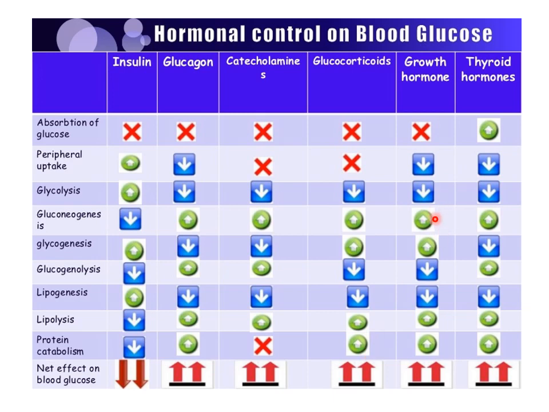Growth hormone increases gluconeogenesis, glycogenesis, lipolysis and protein catabolism. Thyroid hormone increases absorption of glucose, then it causes gluconeogenesis, glycogenolysis, lipolysis and protein catabolism. In this way, the net effect is an increase in blood glucose.